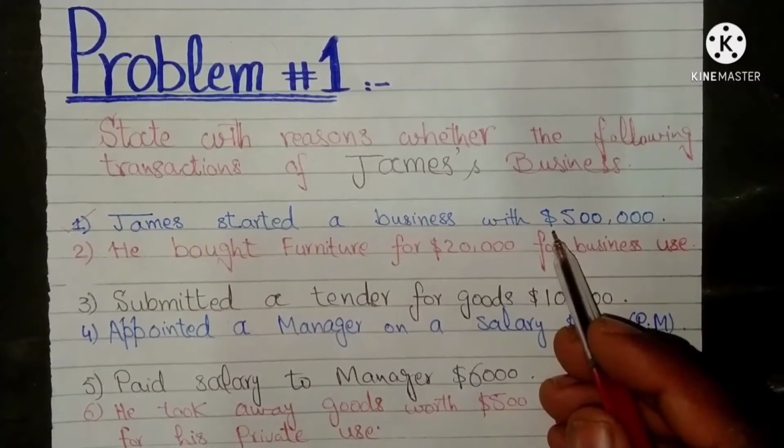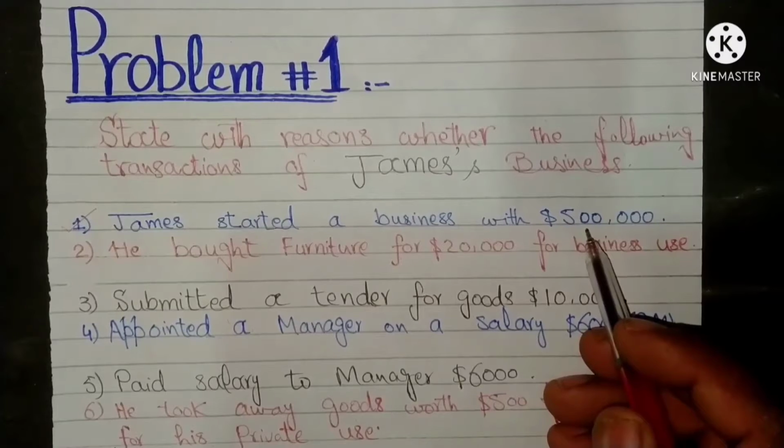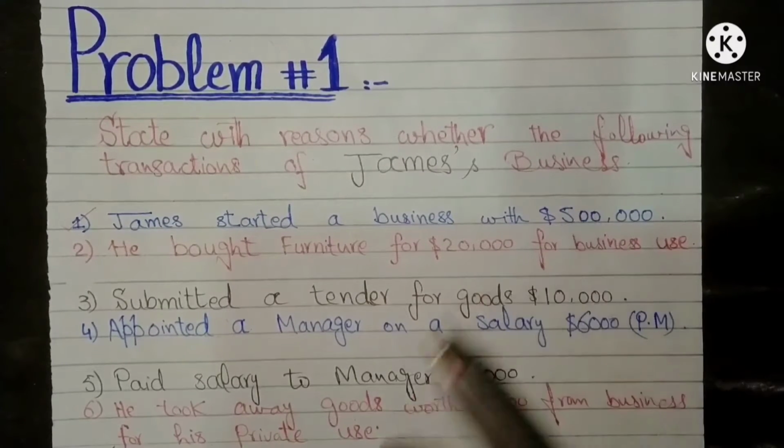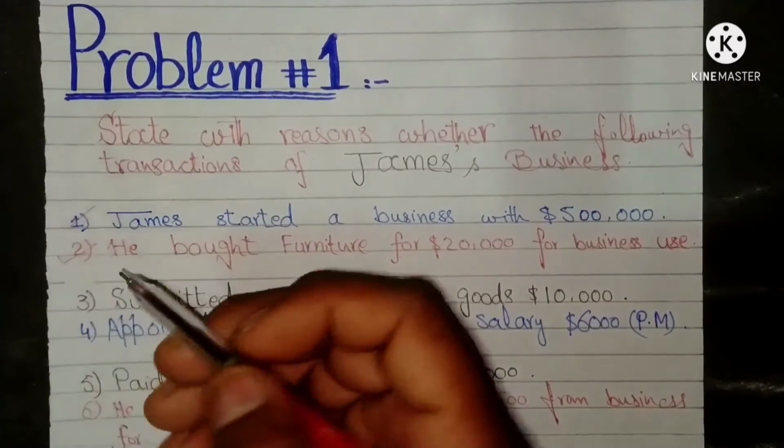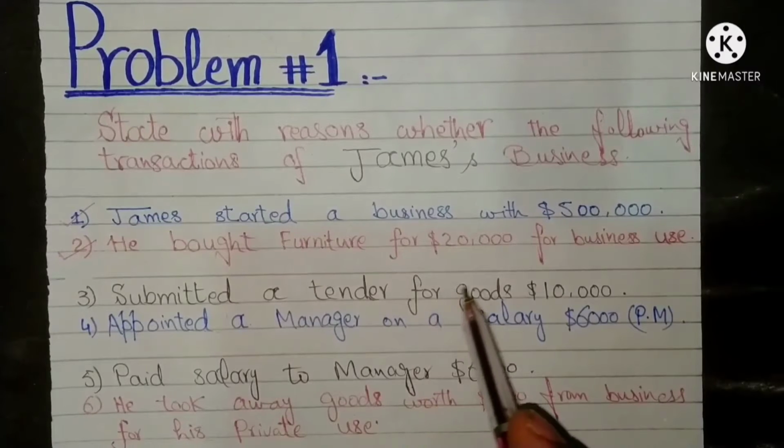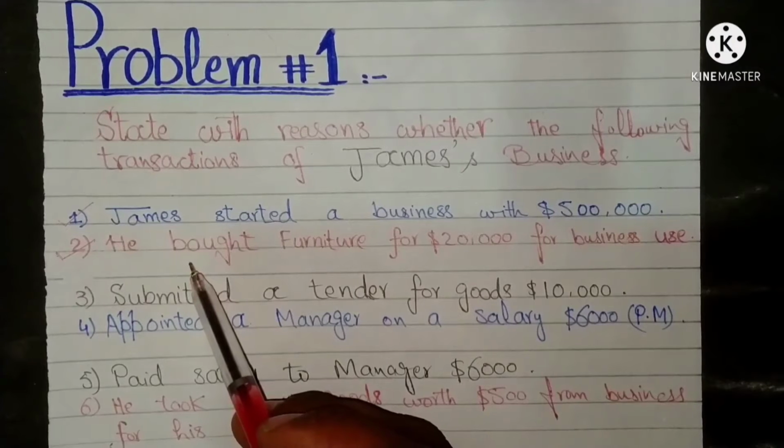It is a transaction. It changes the financial position of the business. Cash asset increases by $500,000 and owner's equity increases by an equal amount. The second transaction of James' business is he bought furniture for $20,000 for business use. It is a transaction. It changes the financial position of his business. Furniture asset increases by $20,000 and cash asset decreases by an equal amount.